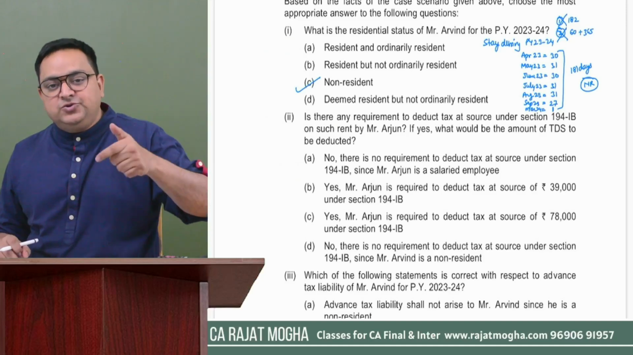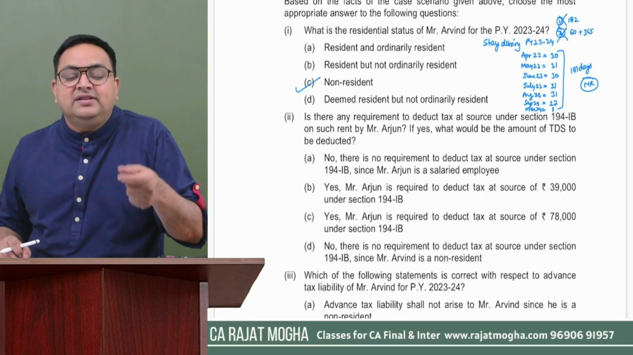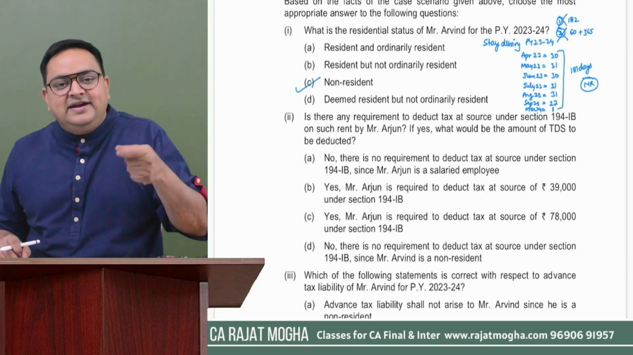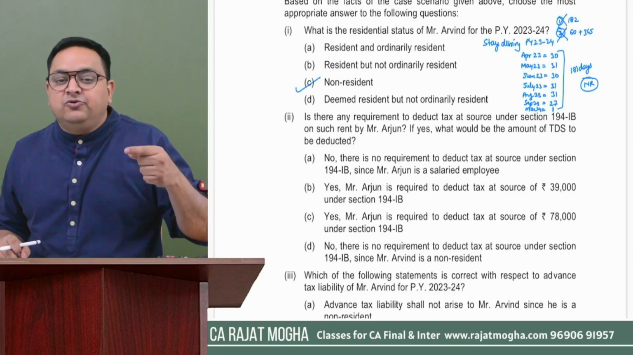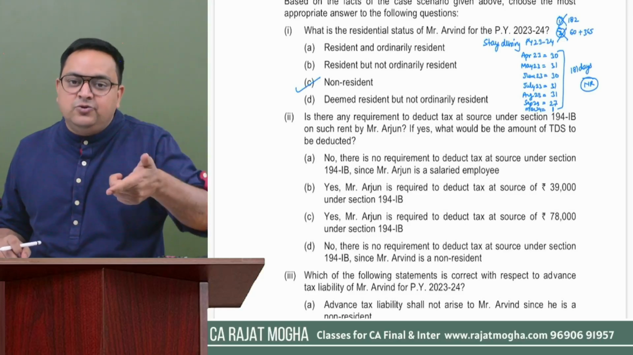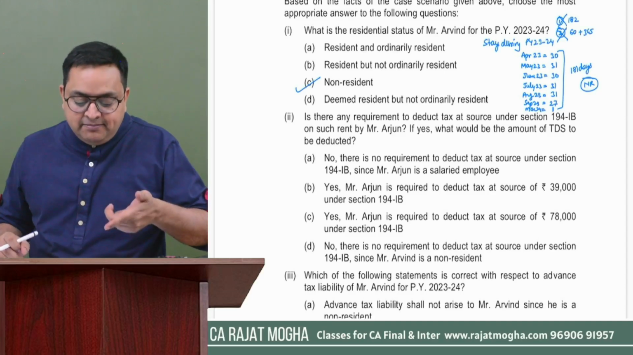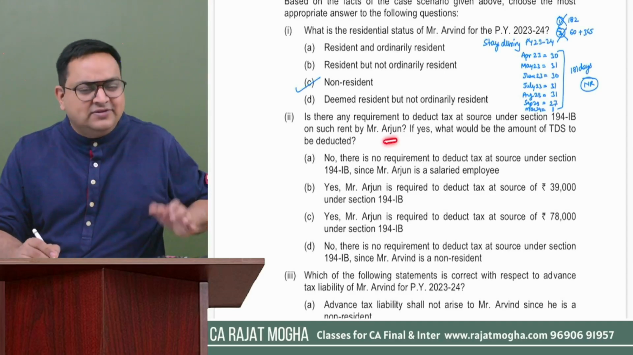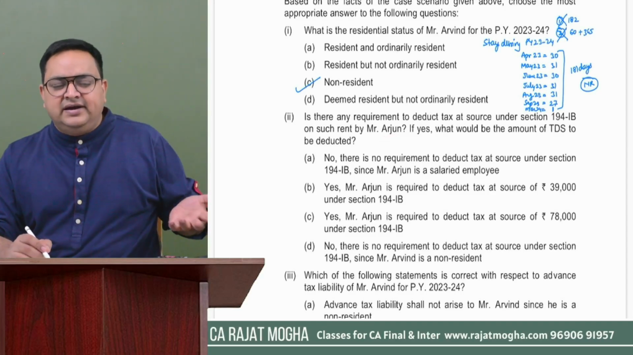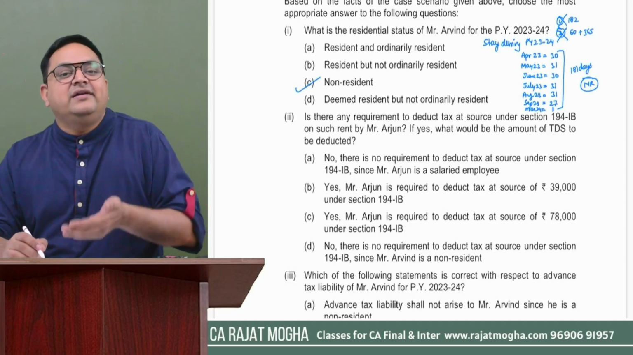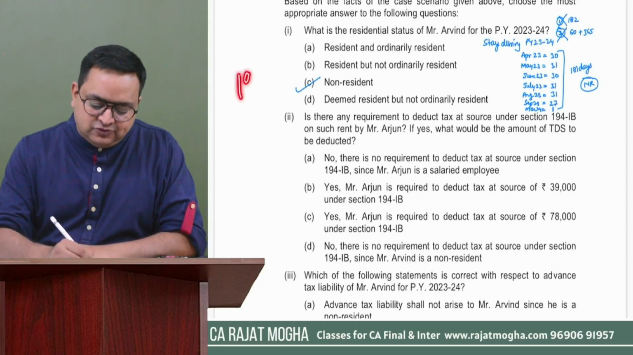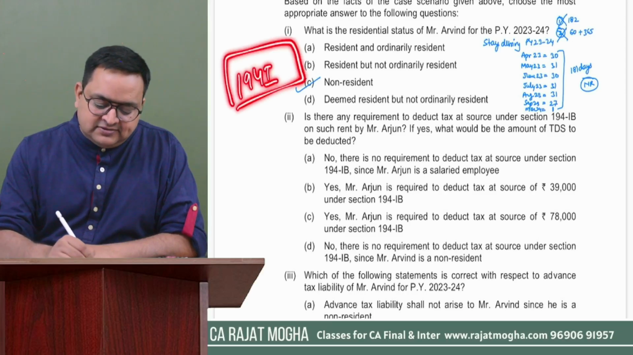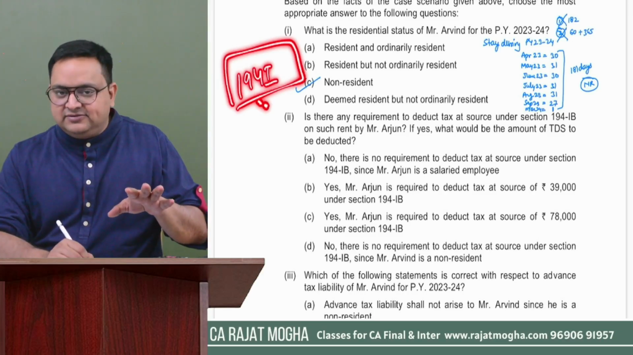even if you are an individual... who is the individual? The tenant. The tenant is an individual or HUF. If you are required to get your accounts audited in the last year, then you have to deduct TDS. But here my tenant was Arjun, who was a salaried assessee. We have just read that Arjun is a salaried assessee and he is paying rent. So 194I is not applicable on Arjun because this person is not carrying any business or profession, right?